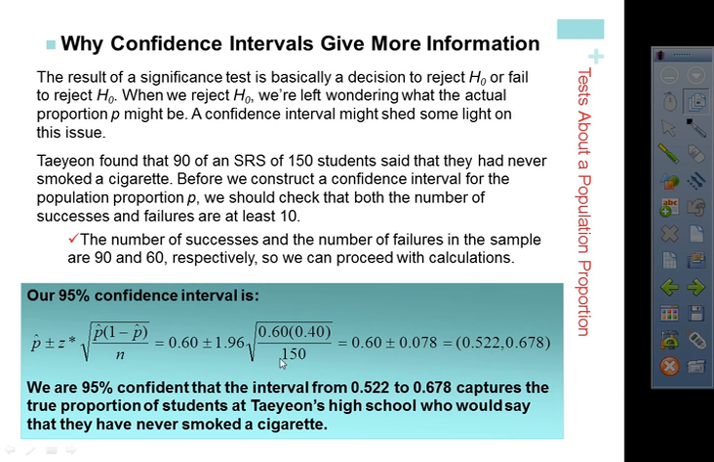So they run a 95% confidence interval, because a 95% confidence interval goes with a two-tailed test with an alpha of 0.05. And they find that for his high school, the actual proportion of students that had never smoked a cigarette is between 0.522, or 52.2%, and 67.8%. So we actually know where it should fall.